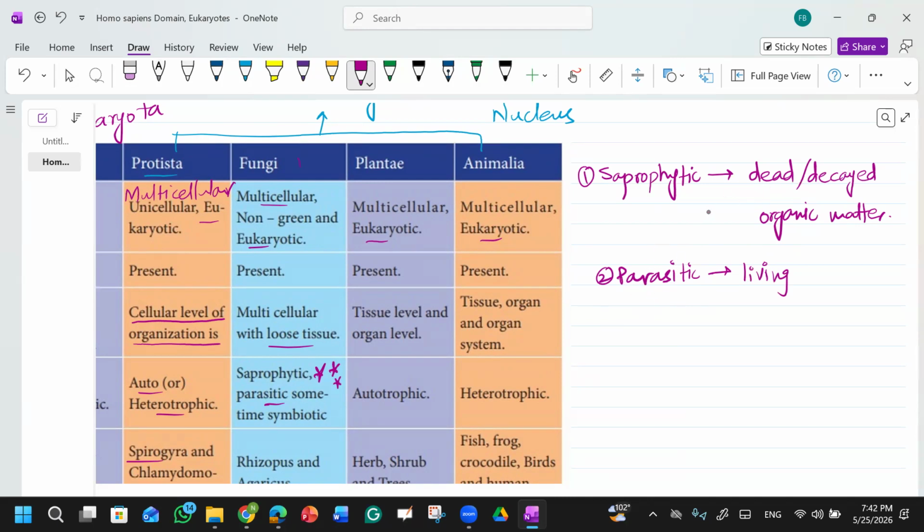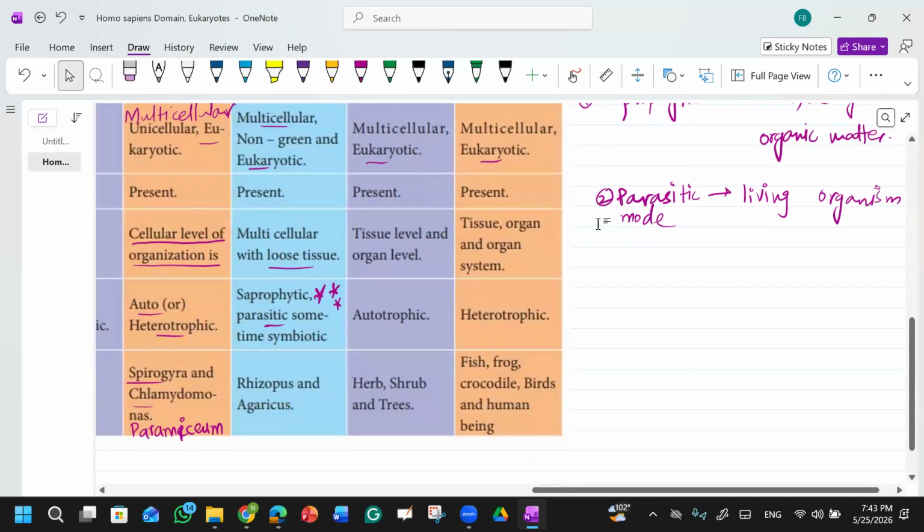They cannot harm a dead body. Already, that body is dead. So parasitic mode will be when they attack a living organism, and in return they get food and harm them. Saprophytic means they are taking food from dead or decayed organic matter. So there are two modes of nutrition in the fungi, and it is very important from the exam point of view. Clear?